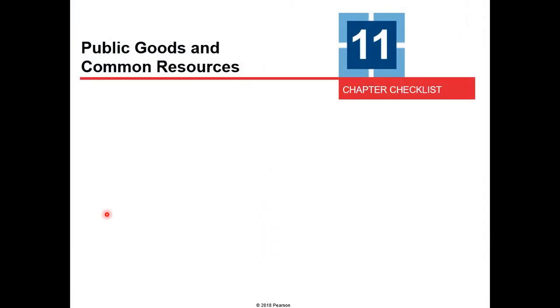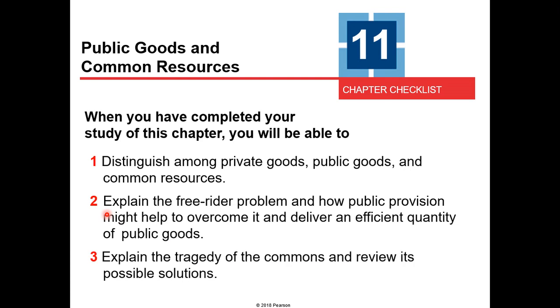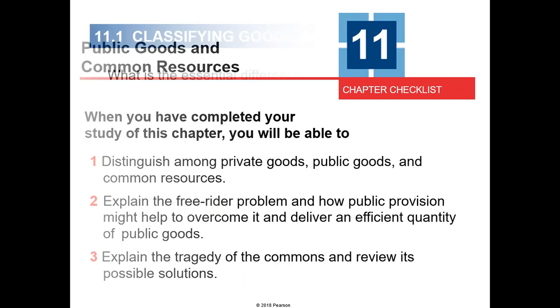Okay, we're going to be talking about public goods and common resources. At the end, we should be able to distinguish among private, public, and common resource goods, explain the free rider problem, and explain the tragedy of the commons and review its possible solutions.